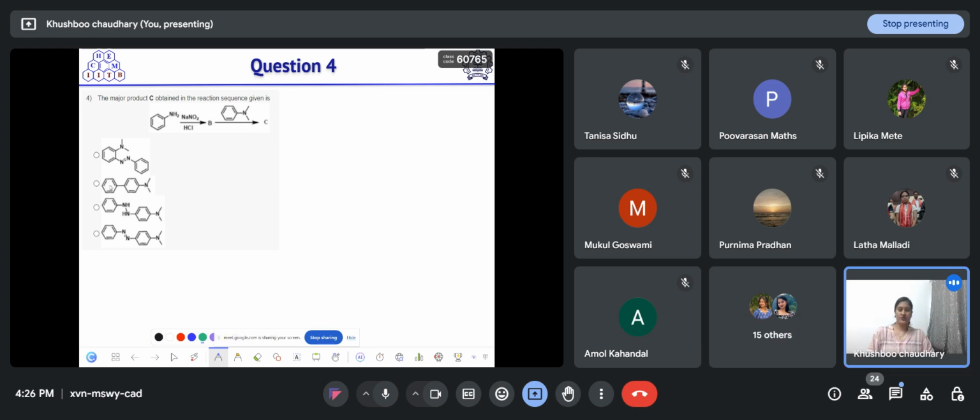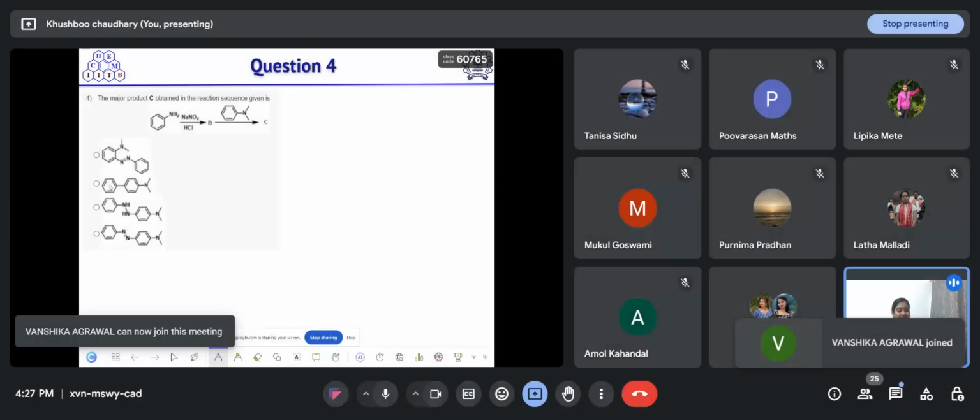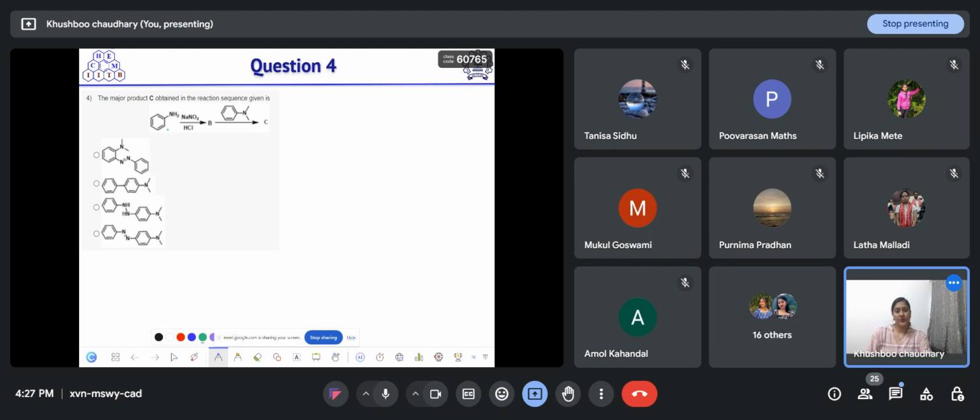Okay. So you have to find out what reaction is involved in this question, and tell me the major product among these four. When this amine reacts with sodium nitrite in the presence of HCl, intermediate B will form, and further on reaction with this tertiary amine, it will form C. So what is the major product that will form as C?